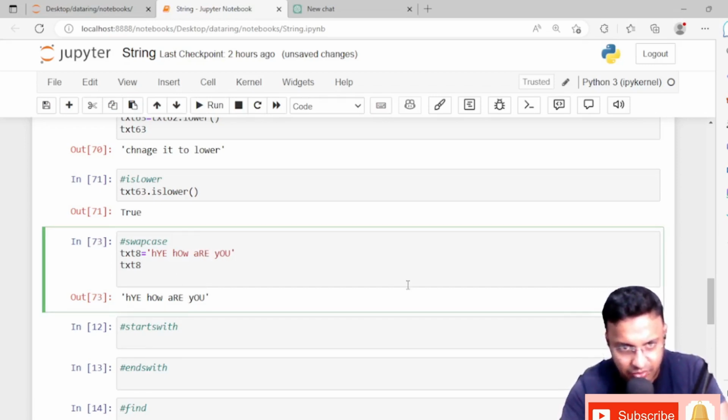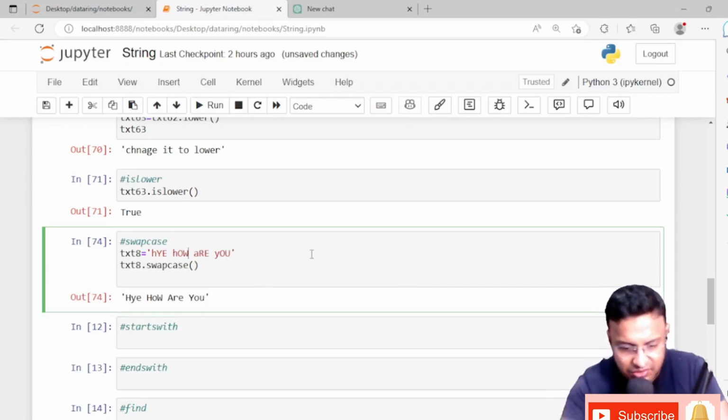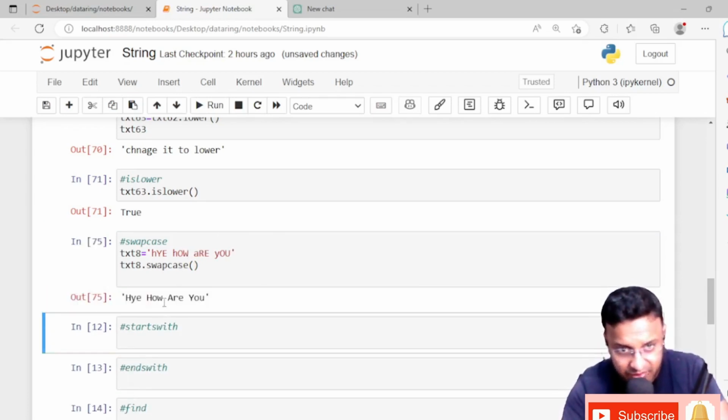We need to change it into the proper format. So that time we can use swap case. It will swap all the cases. Okay, see now. I mentioned it's in capital and small letters. That's why. Now see. Hey, how are you?